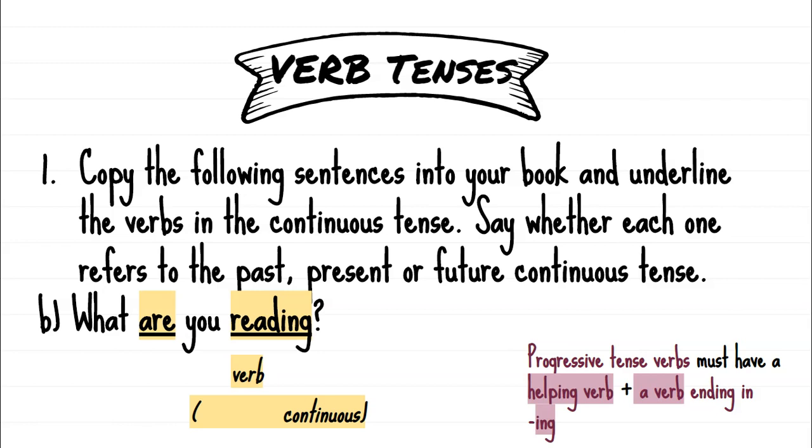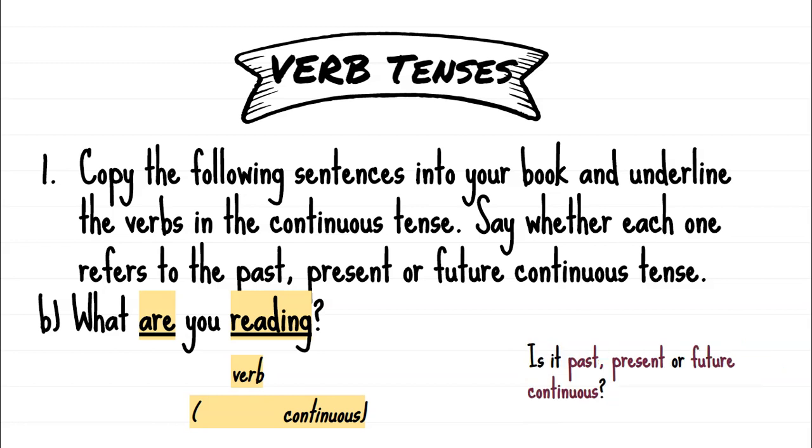And they want to know specifically, our reading, is that something that happened in the past continuous tense? Our reading, is that something that's happening now in the present continuous tense? Or in the future? What are you reading? Now that is something that is happening at the moment. It is continuous action. It's progressive or in progression. So is it past, present, or future? It's present. What are you reading?